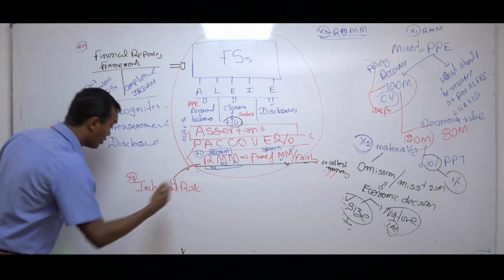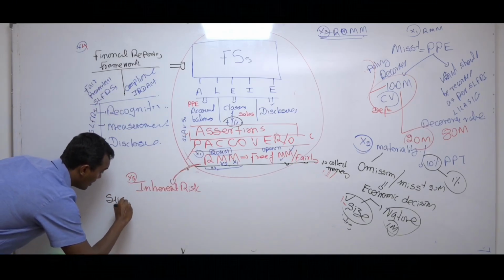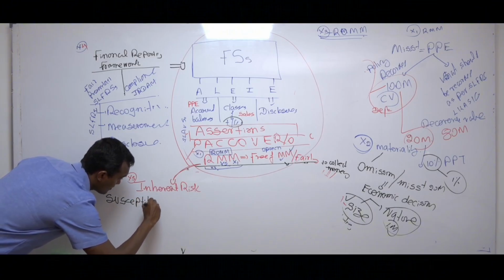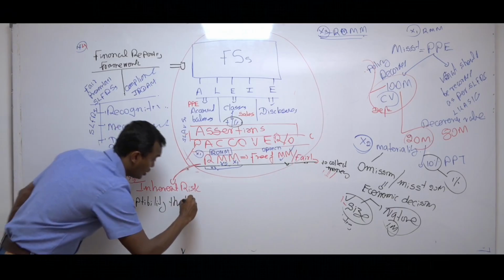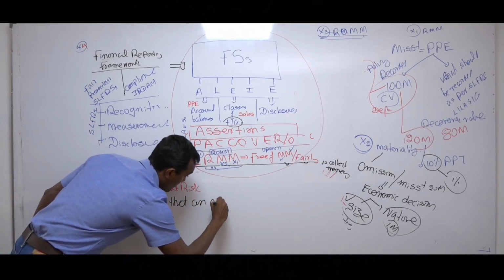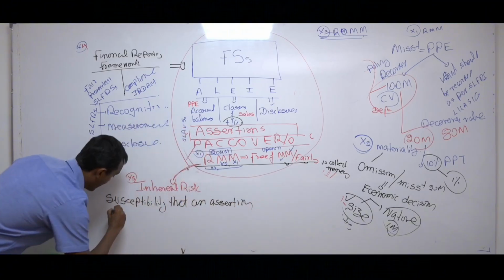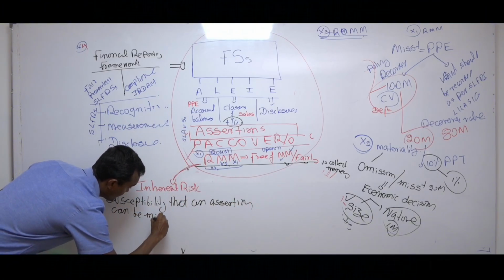You can also go to your note and write. So inherent risk means susceptibility that an assertion can be misstated.